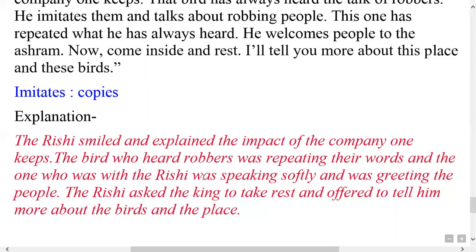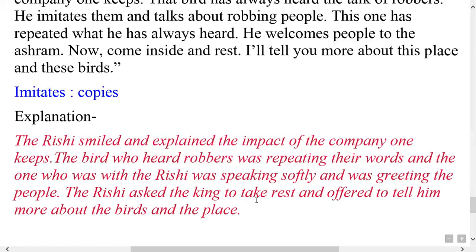The bird who heard the robbers was repeating the words, and the one who was with the Rishi was speaking softly. The bird who was with the robbers was repeating their words, whatever he heard. And the one who was with the Rishi was speaking softly and greeting the people.